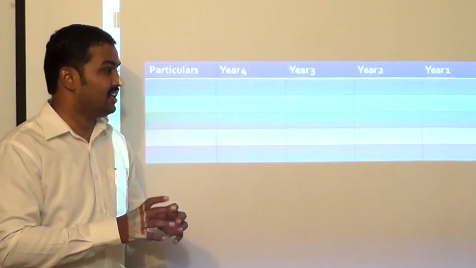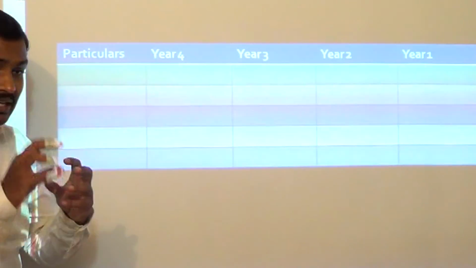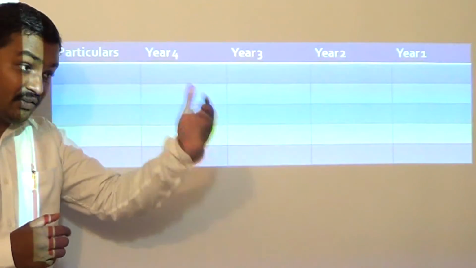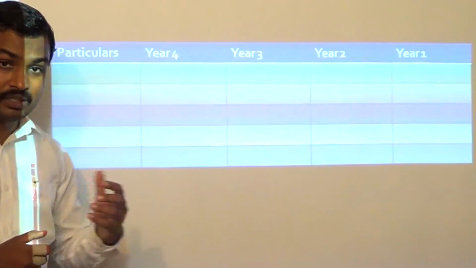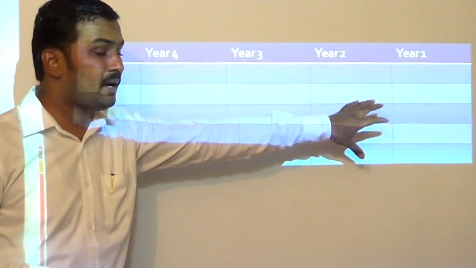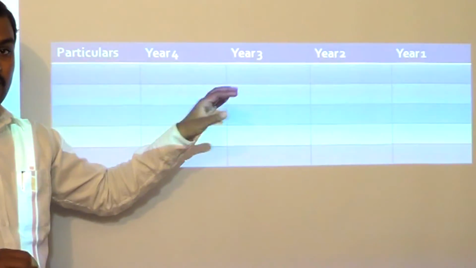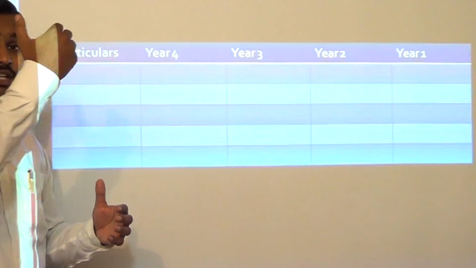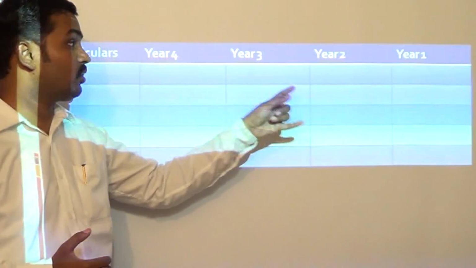Let us say it is not possible to find out period specific effects for year 1, year 2, year 3. We are not able to find out, if the accounting policy was adopted retrospectively, what would have been the impact on year 1, year 2, year 3. We are not able to estimate what would have been the impact if I would have adopted the new accounting policy on year 1, year 2, year 3.